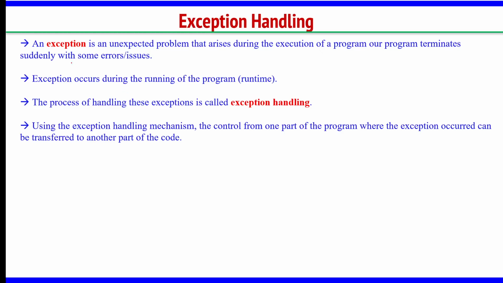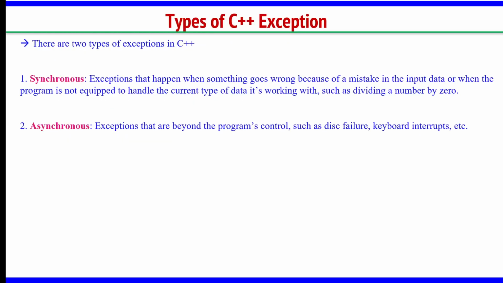See here, this is very clear, exception is nothing but an unexpected problem. The process of handling such exceptions is called exception handling. There are two types of exceptions in C++. One is synchronous, the other is asynchronous. What is synchronous? It is because of a mistake in the input data. If manually we are making mistakes while entering the values in the program, because of our input, if some error happens in the program, that is a synchronous exception.